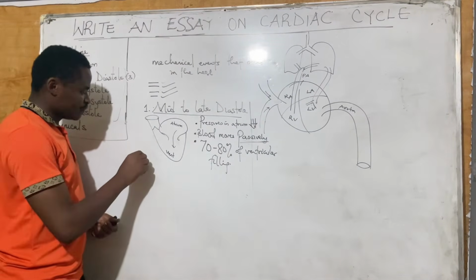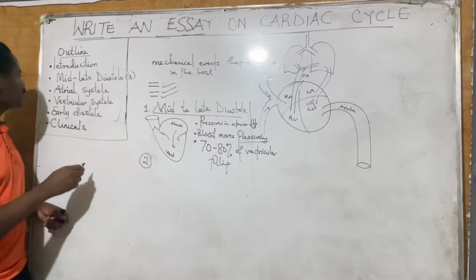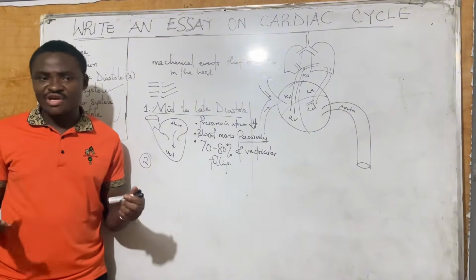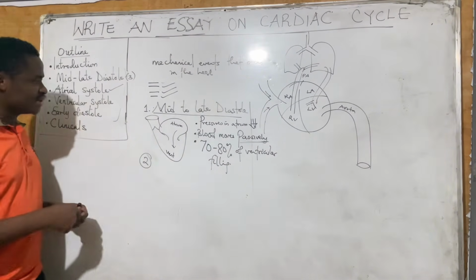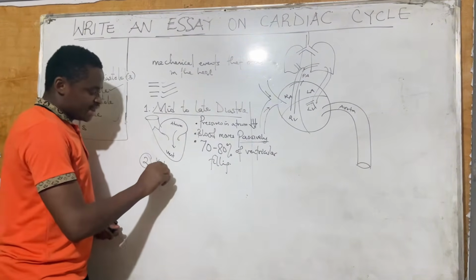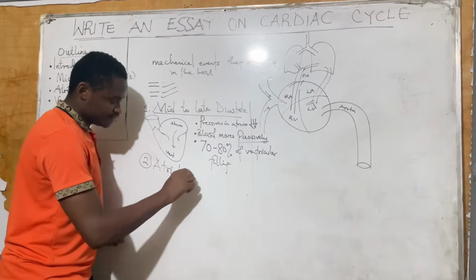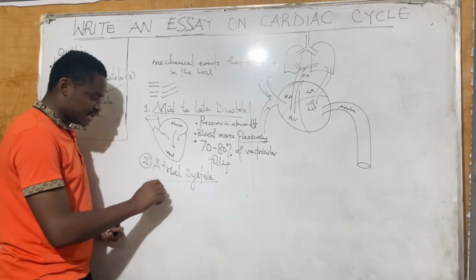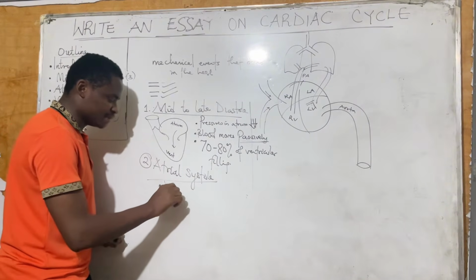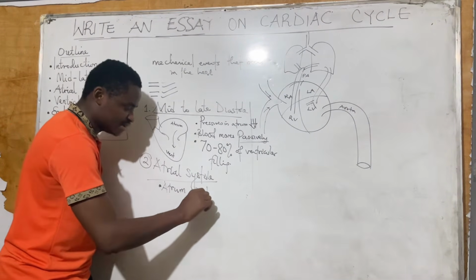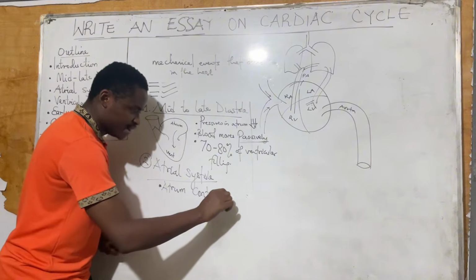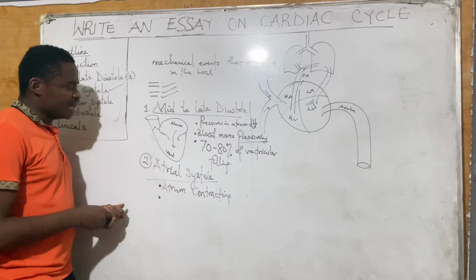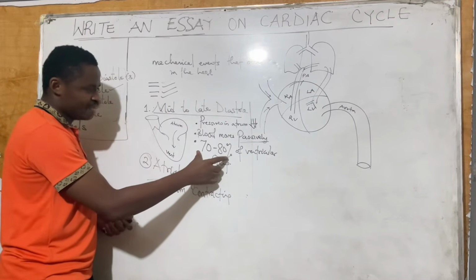The second point should be atrial systole. Now, what am I going to talk about in atrial systole? For atrial systole, number 1 is that systole means contraction. So in this case, the atrium is contracted. The atrium has begun contracting. All right. Now, number 2. What is number 2? This one should contribute the remaining portion.